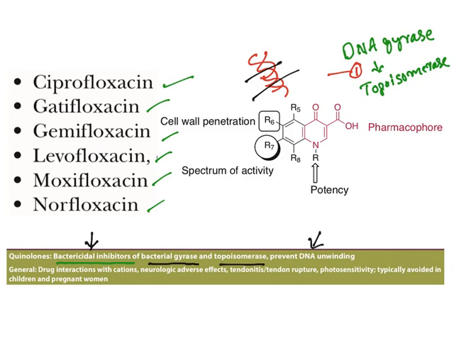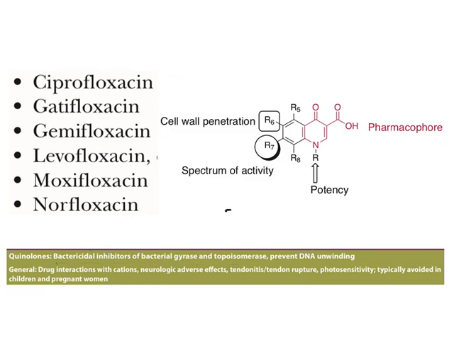Now this is the common structure of all fluoroquinolones. The structure which is depicted in red is known as pharmacophore. This is carboxy-4-pyridone. Now, see, this is first position. At fourth position, you have a ketone group. So, it is known as carboxy-4-pyridone.